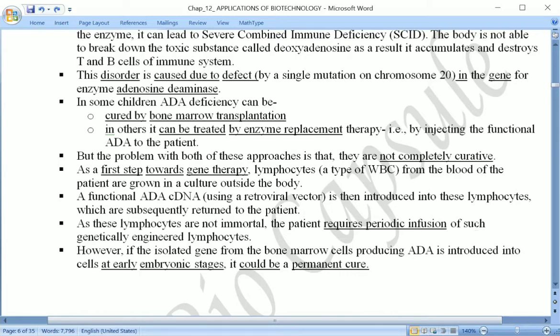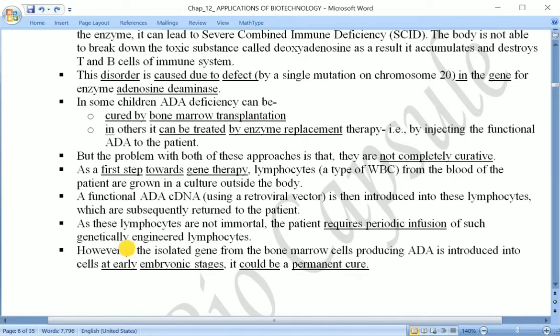But suppose the same procedure was done at the embryonic stage, when the embryo was developing. Then this will lead to a permanent cure.